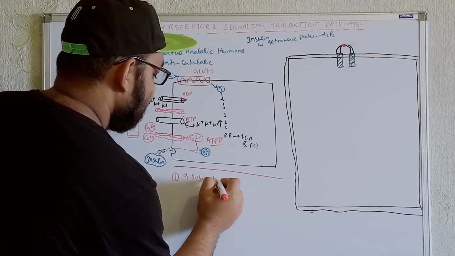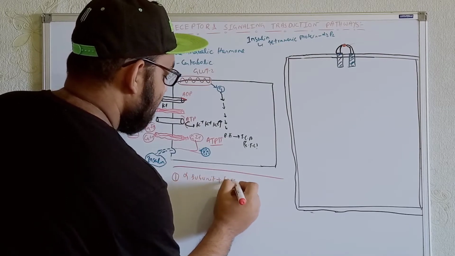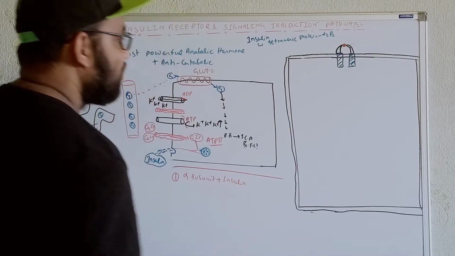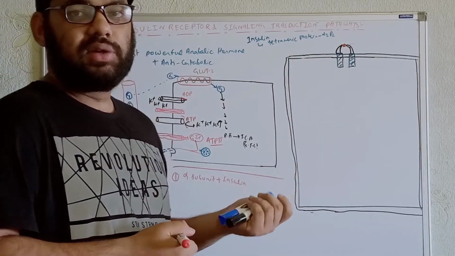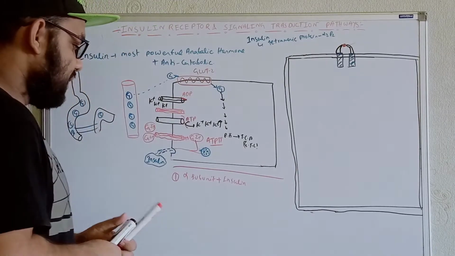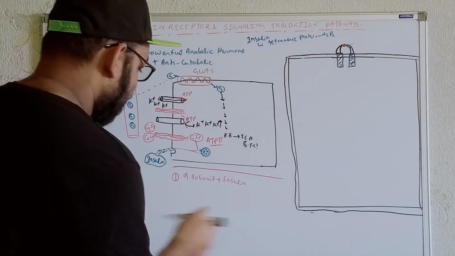Whenever it gets attached with the insulin, at that time we will get transformation changes within the alpha subunit.